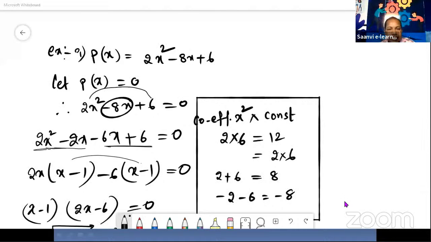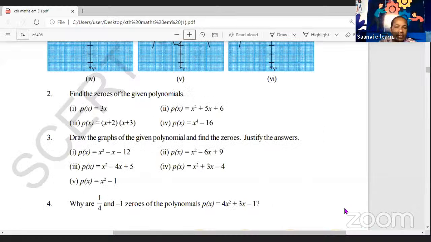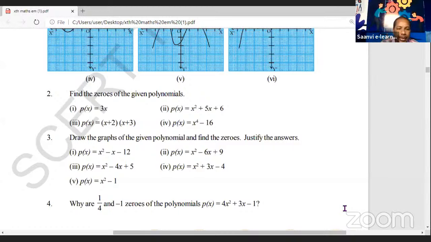See children, here the next problem is given. Third problem: P of x is equal to (x plus 2) into (x plus 3) is given. Okay, so let us see how to solve it.